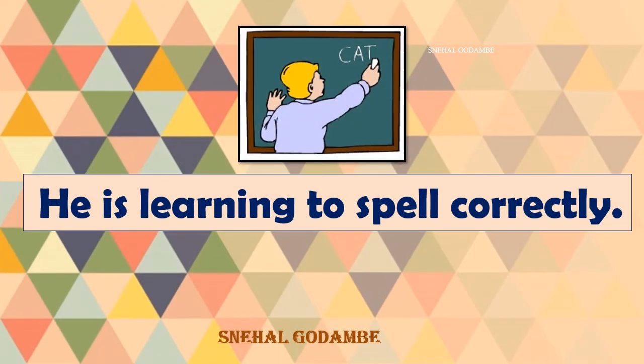Now, there is one more sentence. He is learning to spell correctly. Which word shall I underline? Yes, you're right: to spell. To spell, to get, to go, to spell. He is learning to spell correctly. Now, what are we supposed to learn from these sentences?